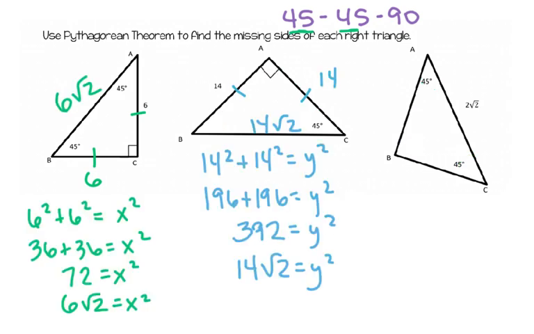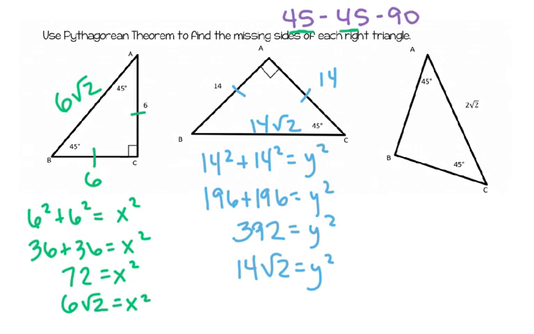Okay, I've got on here how I found the first 2. And so I just set up the Pythagorean theorem. So leg squared plus leg squared equals hypotenuse squared. So on the one that's green on the left, I got x squared is equal to 72, and when I simplify the radical, take the square root of both sides and simplify the radical, I get 6 square root 2. We're not going to do a decimal on this.